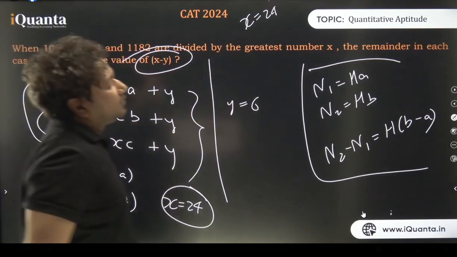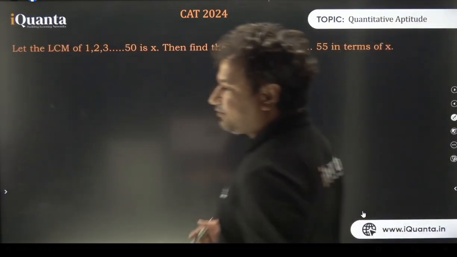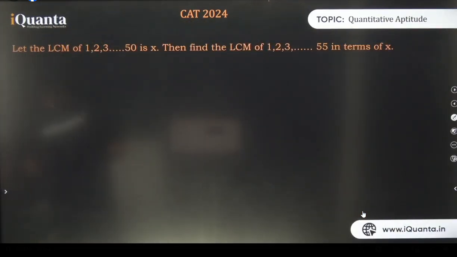Nice. The next one. The LCM of 1, 2, 3 till 50 is x. Then find the LCM of 1, 2, 3 till 55. Answer 18, Tanishk. You had to find x minus y. Vishnu says 53x. Perfect. Very good.